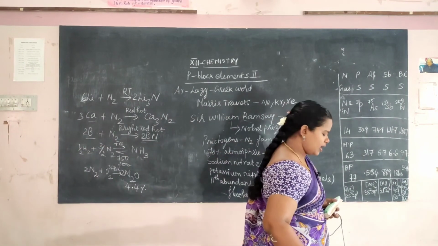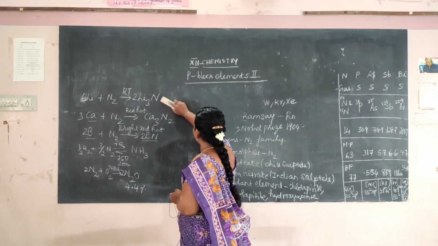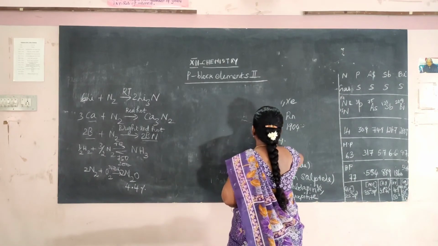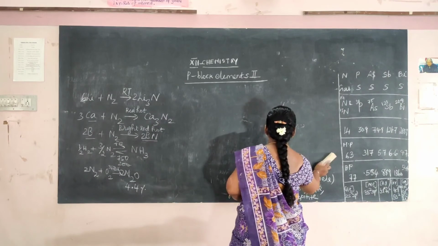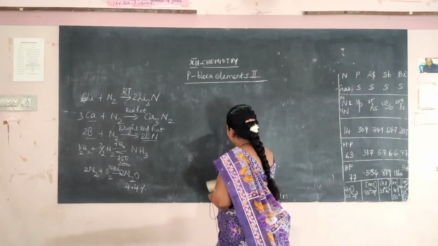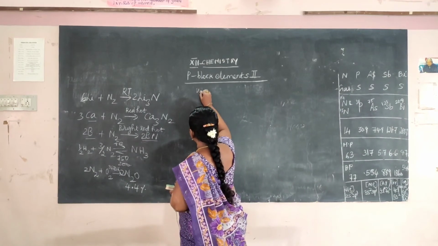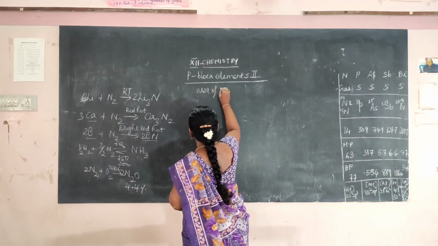What are the uses of nitrogen? Nitrogen is used in the manufacture of nitric acid, urea, that is some of the fertilizers, okay. So urea, it is very much used in plants, okay. It is used as a fertilizer in plants, okay. This uses of nitrogen, okay.